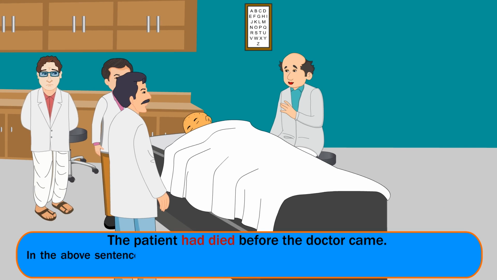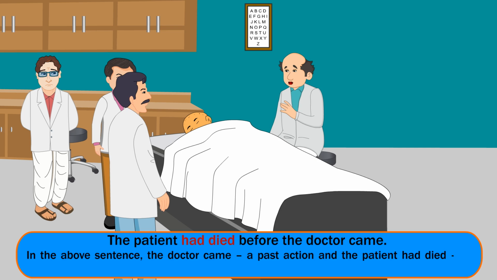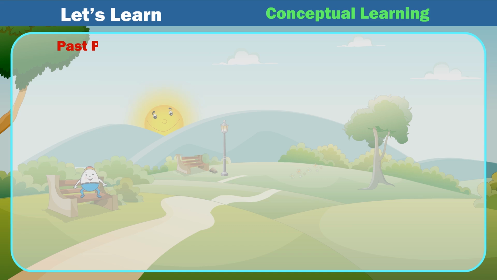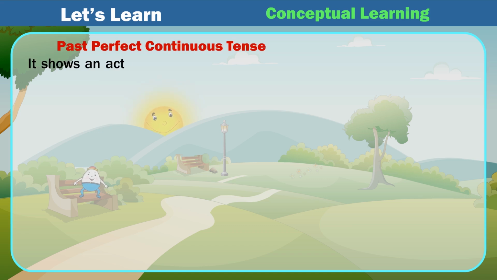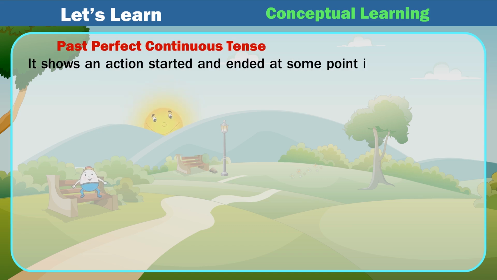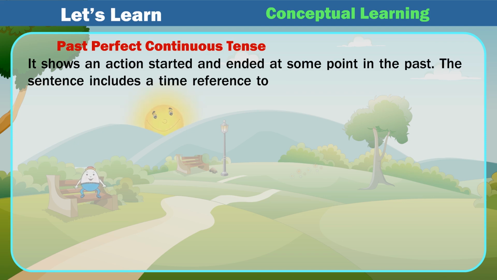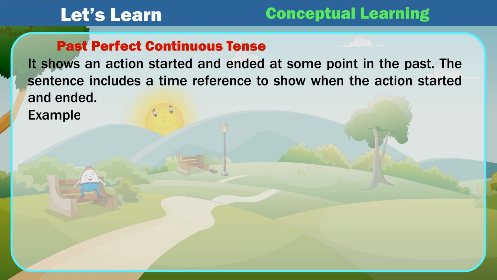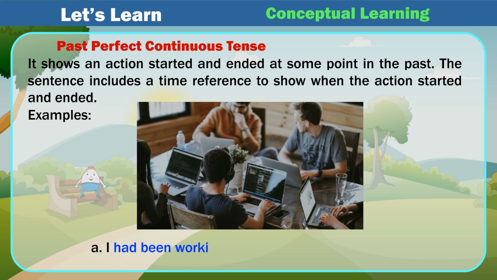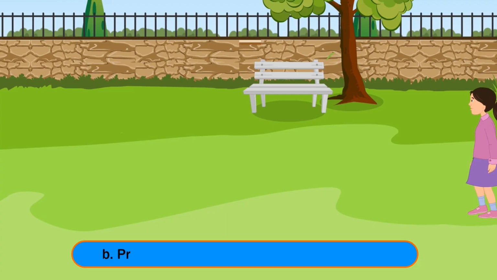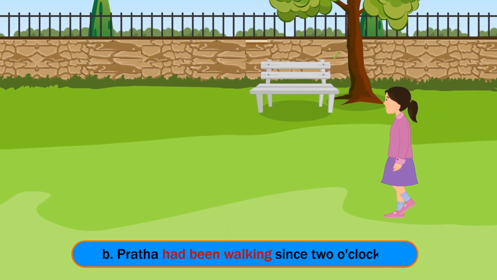In the above sentence, the doctor came is a past action, and the patient had died is an action that happened before that. Past perfect continuous tense. It shows an action started and ended at some point in the past. The sentence includes a time reference to show when the action started and ended. Examples: A. I had been working at the company for 5 years. B. Pratha had been walking since 2 o'clock.